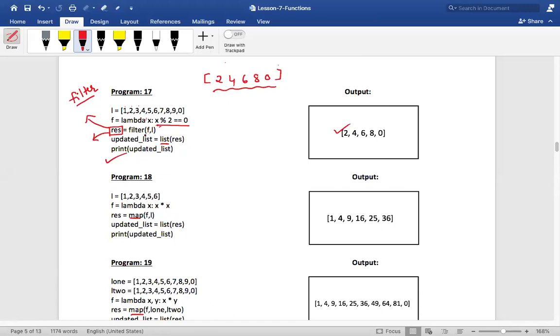Is it related to this? Yes, sir. Related. How is it related? Tell me. Sir, here also we will use one function, that is lambda function, as an argument for filter function. One minute. There, what you said, it works. But there, the function is already been created, correct? Yes, sir. You already created a function, whereas here the function is not created. Rather, filter function is going to create a function based on this lambda blueprint, correct?